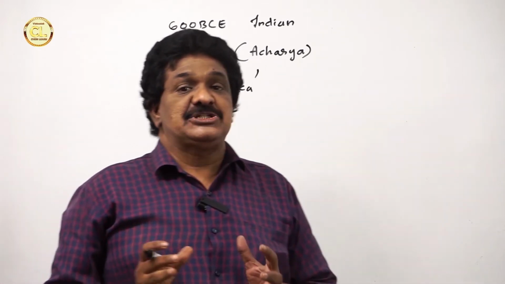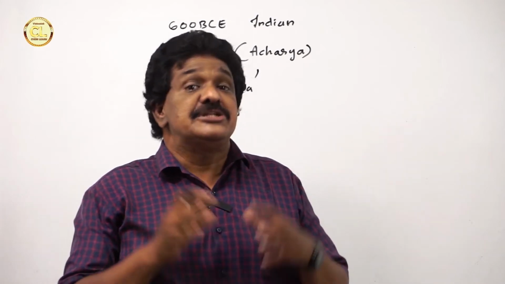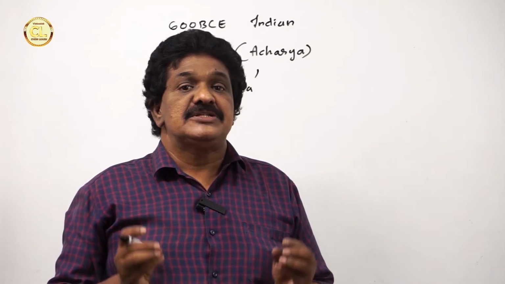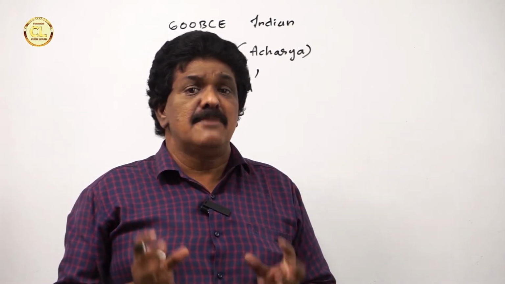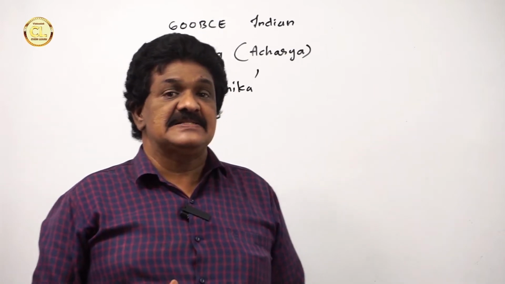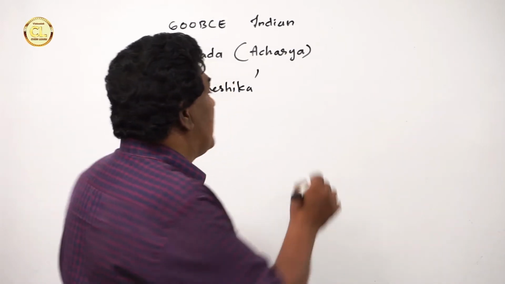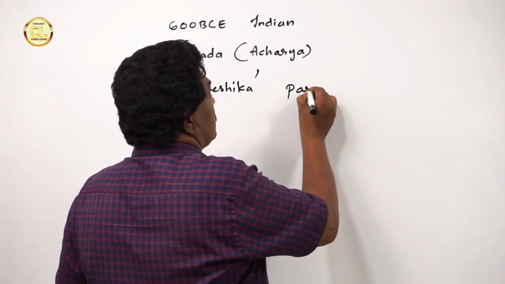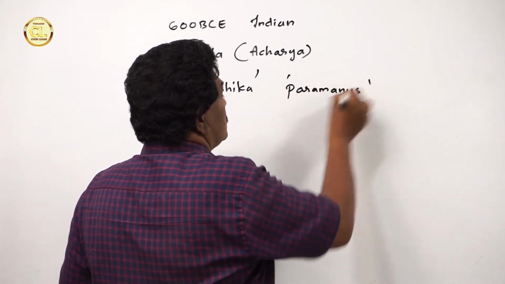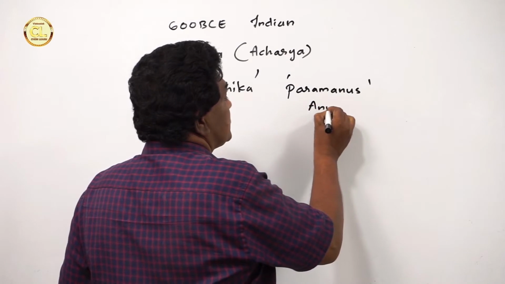He suggested that matter in the world is made up of small unsplittable or indivisible particles that are called paramanus, simply anus.